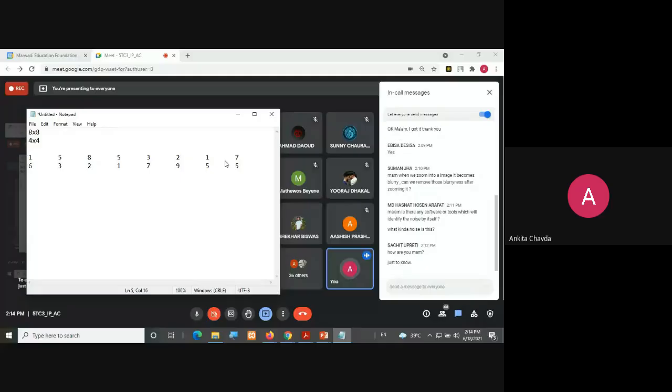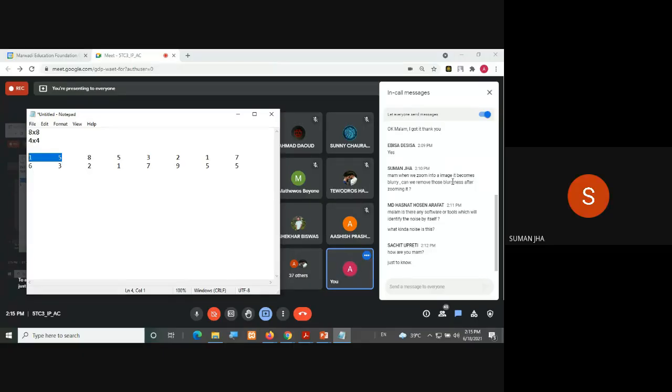And same way for zooming. For zooming, you are looking for the neighbors and you are copying it. It is actually the topic of interpolation, that what we will discuss soon. But can we remove the blurriness after the zooming it? So see, that depends on how you have zoomed it. Because if your pixels are not appropriate ones, right, then it will be blurred, obviously.